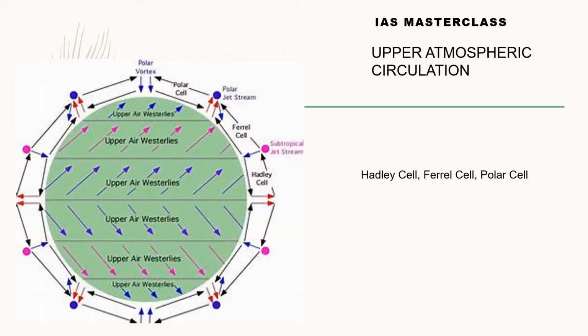Okay, let us start off with our video. In the previous video, we were discussing surface winds, planetary winds, and local winds. Those were all surface winds, but that is not all. There is something called an upper atmospheric circulation which also happens along with it.